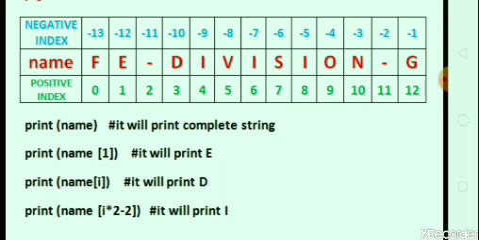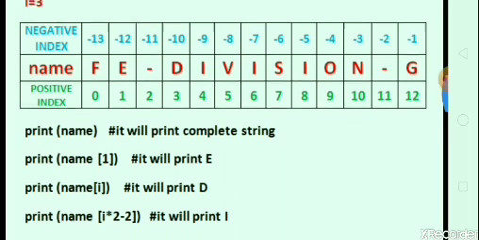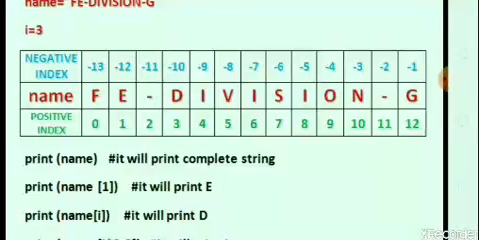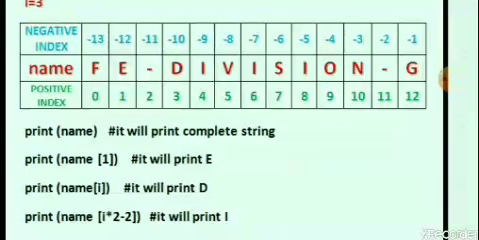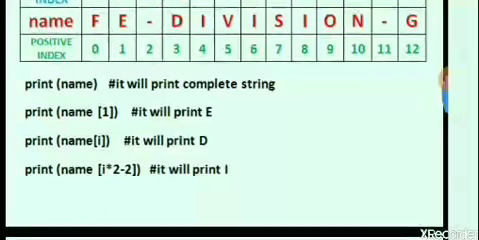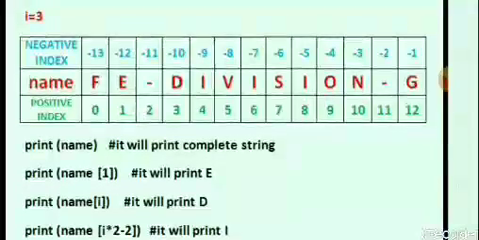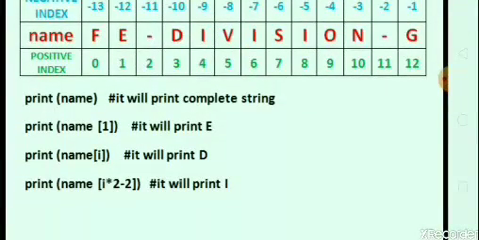After that, print name of i, it will print D. Initially i is equal to 3, so whatever character is stored at the 3rd location will be displayed on the screen as output. After that, print name of i into 2 minus 2, it will print I. Initially i is equal to 3, 3 into 2 is 6, 6 minus 2 is 4. So in the 4th location the character I is stored, that's why the result is I.